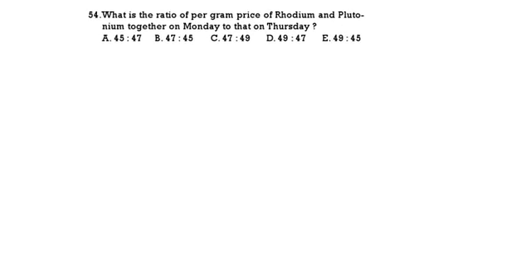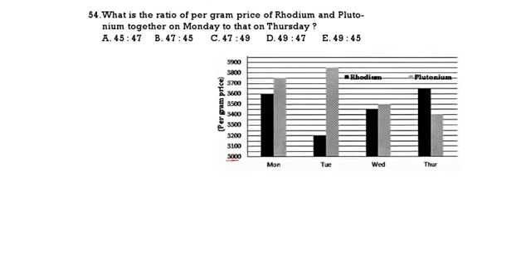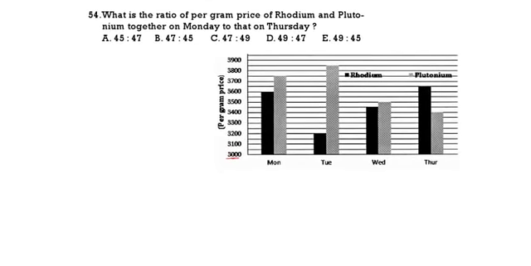What is the ratio of per gram price of radium and plutonium together on Monday to that of Thursday? Monday total cost: this is 3600, this is 3750. 3600 plus 3750 is 7350.